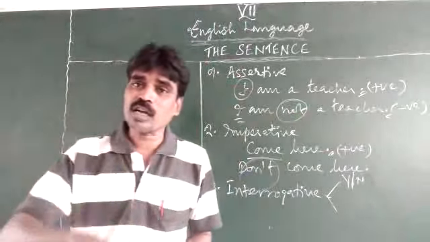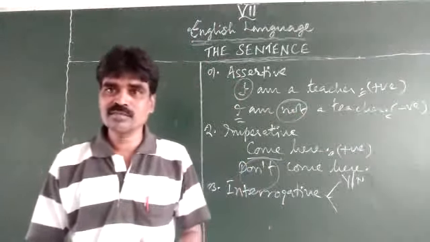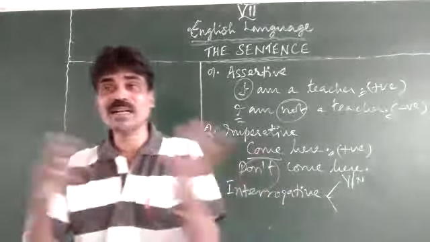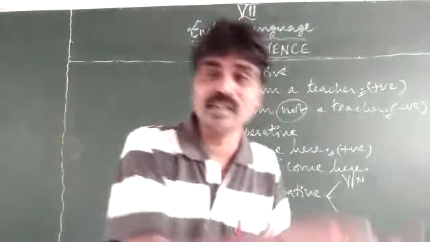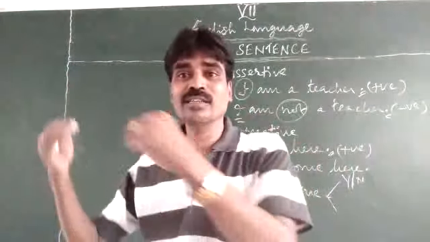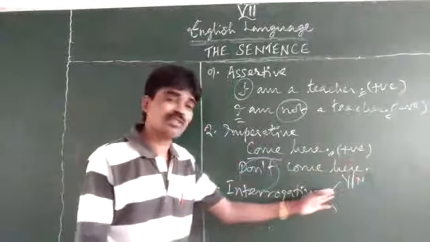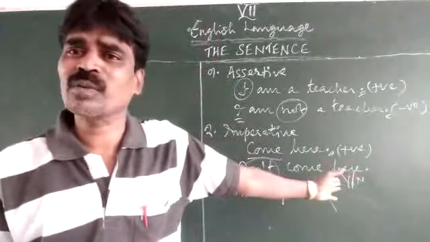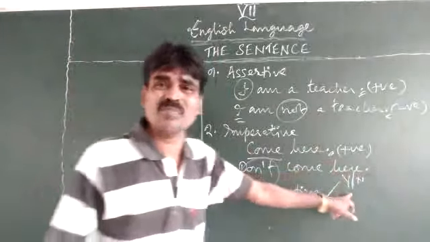It could also start with the modal auxiliaries. For example, may, might, can, could, shall, would, will, should, has, have, had, does, did, do, all those words can be starting words. When you start a question like that, the answer will be either yes or no. So that is the simple type of question.